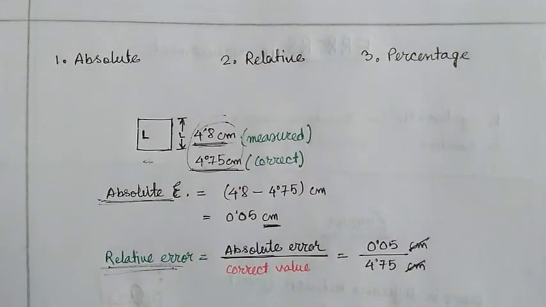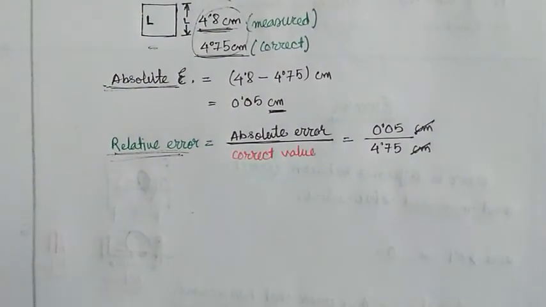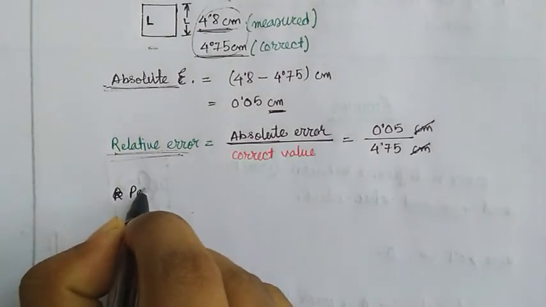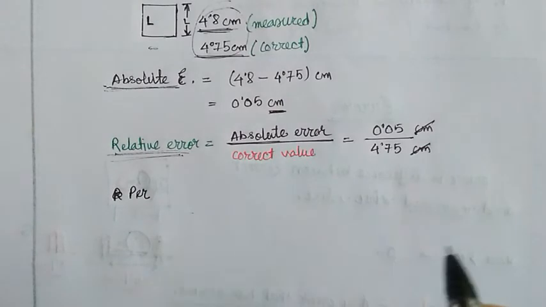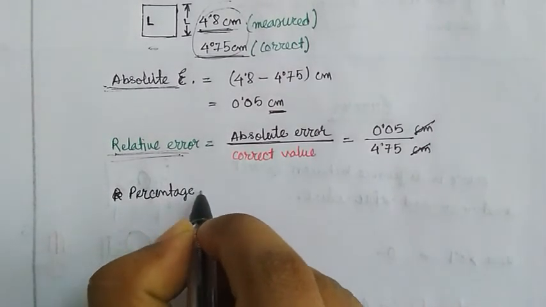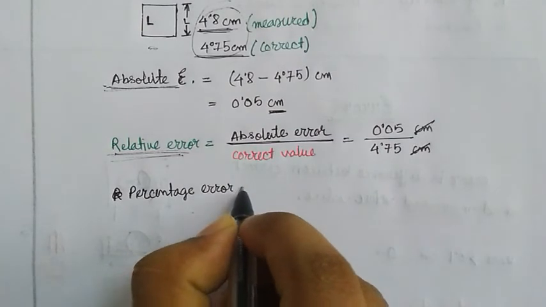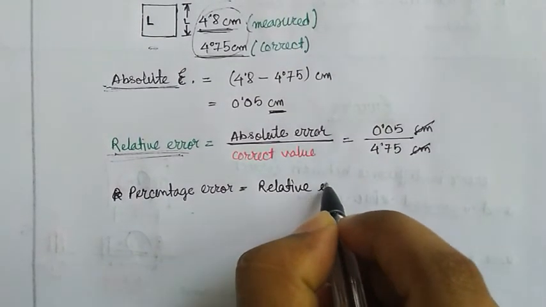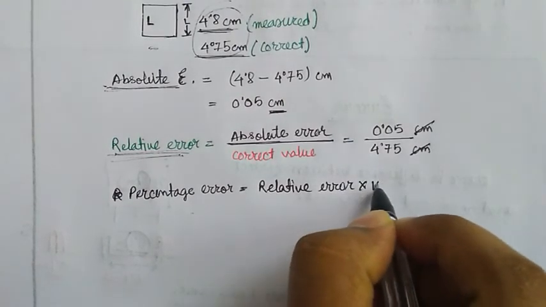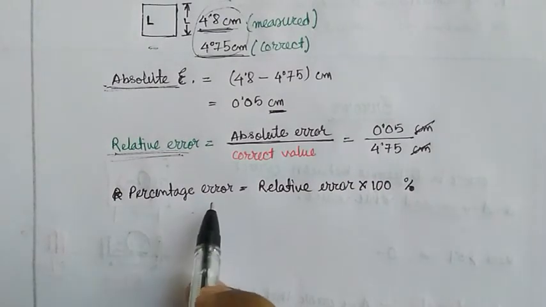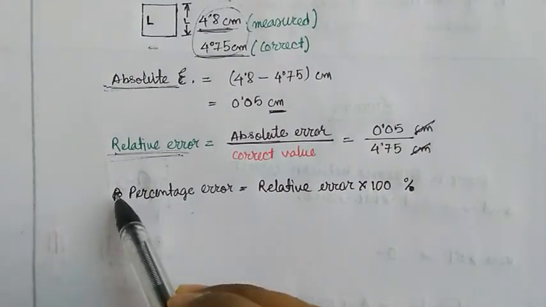Now what is percentage error? Percentage error is nothing but relative error multiplied by 100. That is, relative error into 100%. Percentage error is also a unitless number.